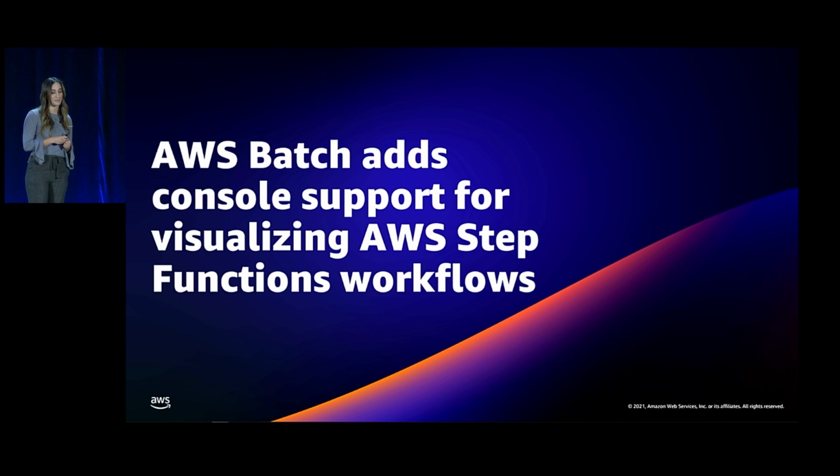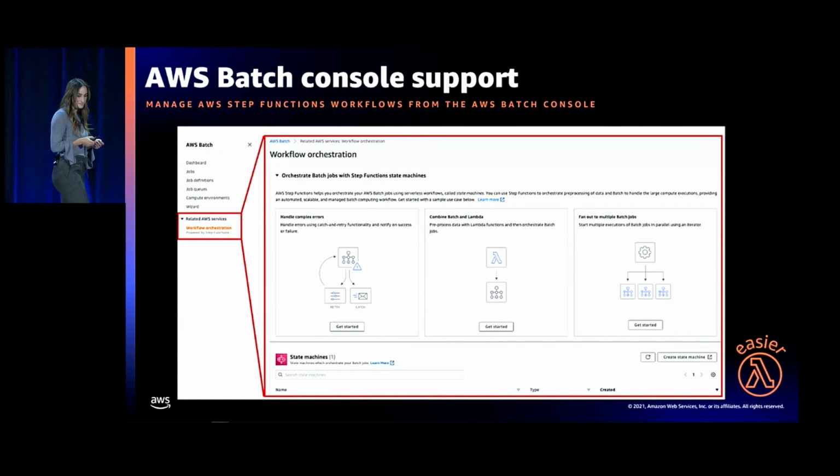All right, AWS Batch has added console support for visualizing your Step Functions workflows. For those of you who haven't used Batch, it's a cloud-native batch scheduler that you can use to run your batch jobs. Basically, we brought together 2 core AWS services to streamline management of your workflows.